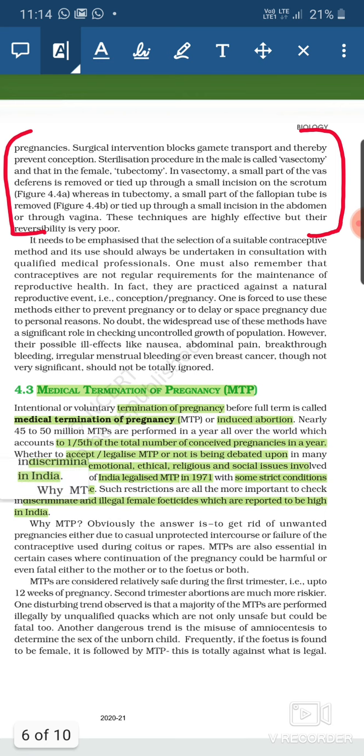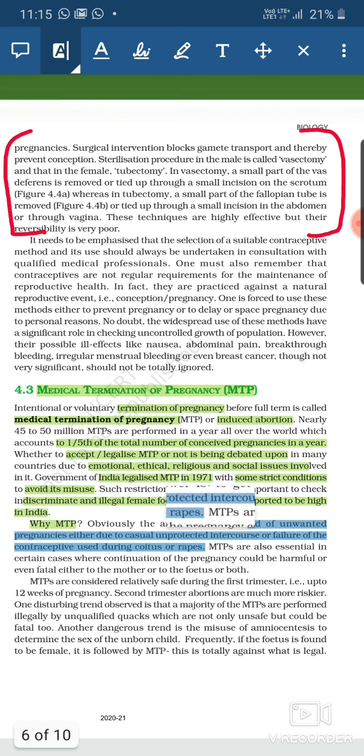Now the question is, why MTP? Why will somebody need the MTP? So the answer to this is yes, of course, to get rid of unwanted pregnancies, either during casual unprotected intercourse, or due to the failure of the contraceptive used during coitus, or during rape cases. So the possible answer to this question is yes, to get rid of the unwanted pregnancy that may be caused during any sexual abuse or maybe during unprotected intercourse.